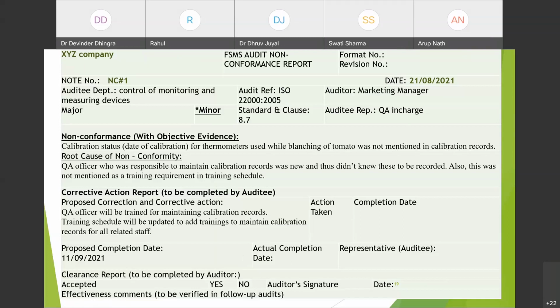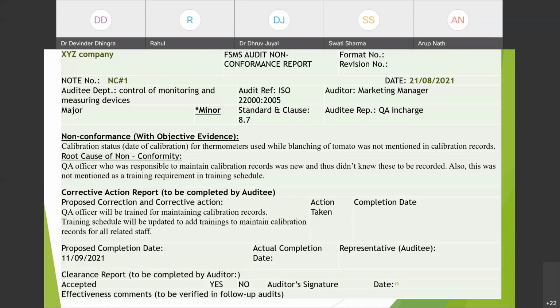Okay. So to make it more effective, you can put the record number of the calibration record here. This was the record number. And to make it more effective, as you said, of course you can add the date. The thermometers were calibrated on this date, but this was not reflected in the records. Exactly. You can mention as accurate and as many details as you can fetch from the records. This is sometimes ambiguous, because whether that calibration has been done or not, whether that has been verified.